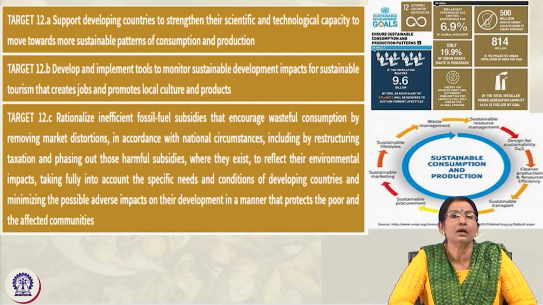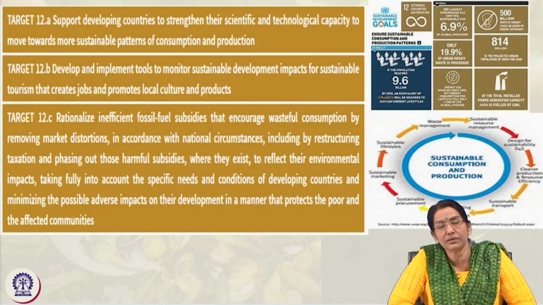Other countries should help them out, not only in terms of resources but in terms of technology, to minimize the possible adverse impact of development on the environment and to achieve development in a very sustainable way.